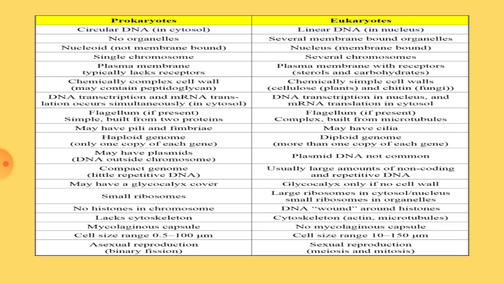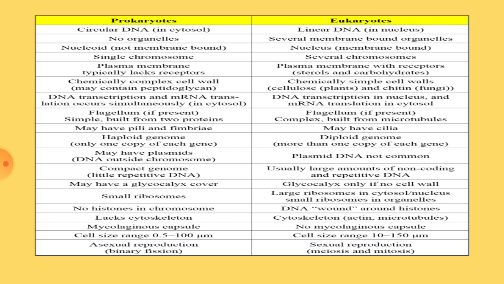And here in prokaryotes, there is no cytoskeleton. Whereas in eukaryotes, the cytoskeleton, actin present in the animal cells, and microtubules present in plant cells, provide physical support to the cell. In prokaryotes, a mucilaginous capsule is present, whereas in eukaryotes, the capsule is not at all present. The regular size of prokaryotes is 0.5 micrometers to 100, whereas the size of eukaryotic cells ranges from 10 to 150 micrometers.